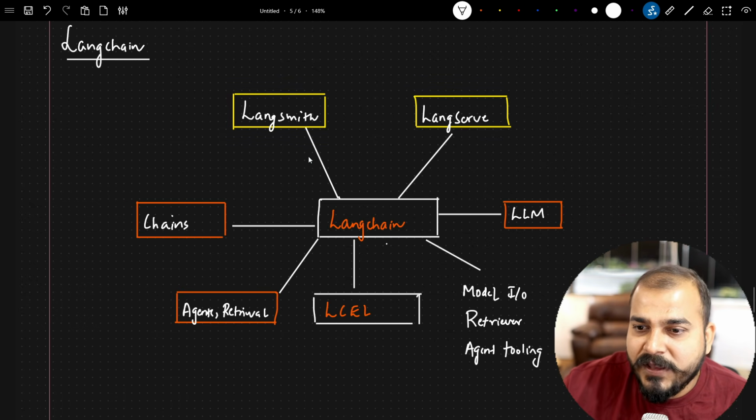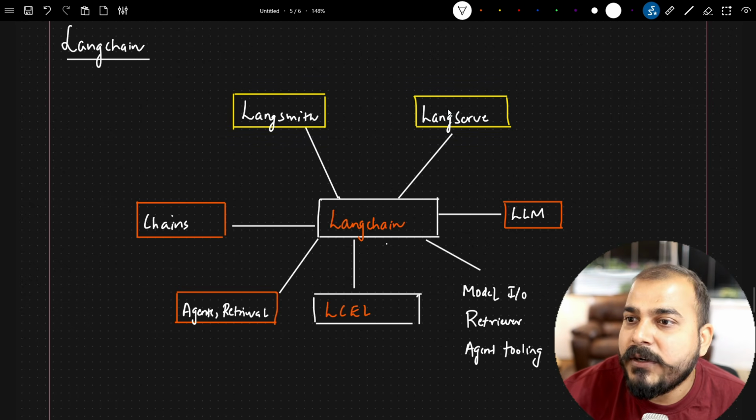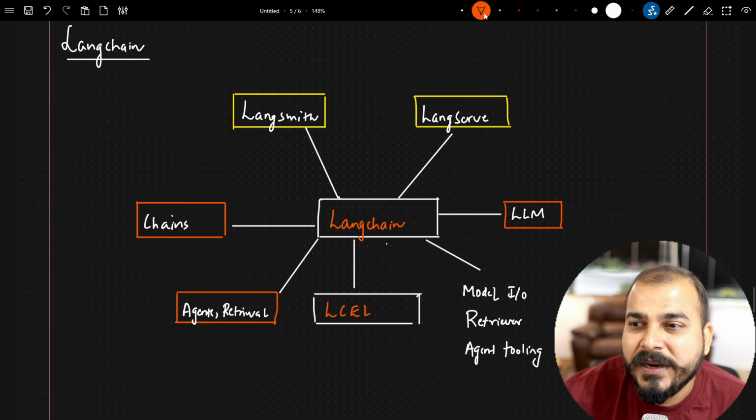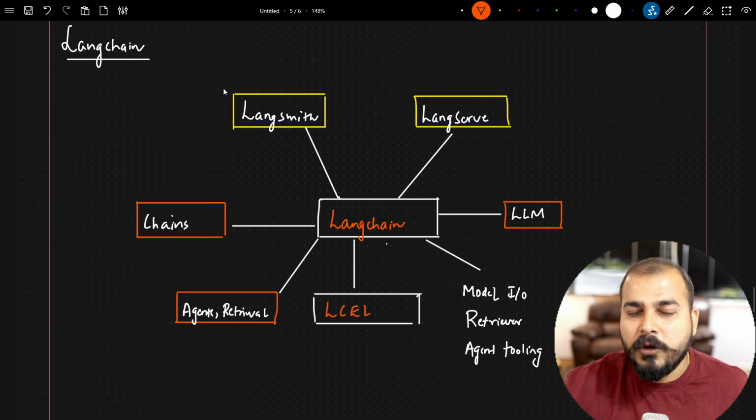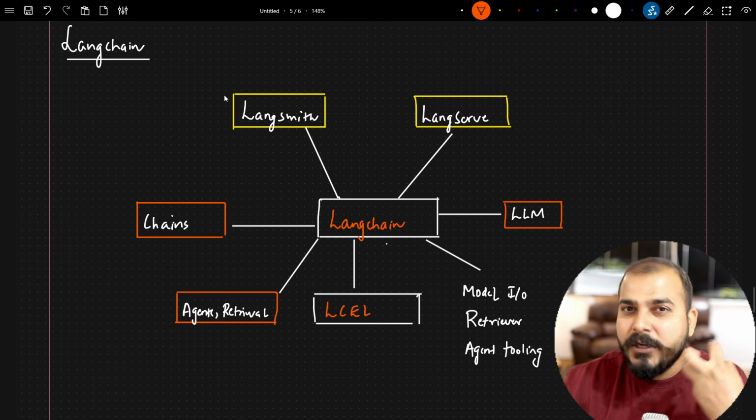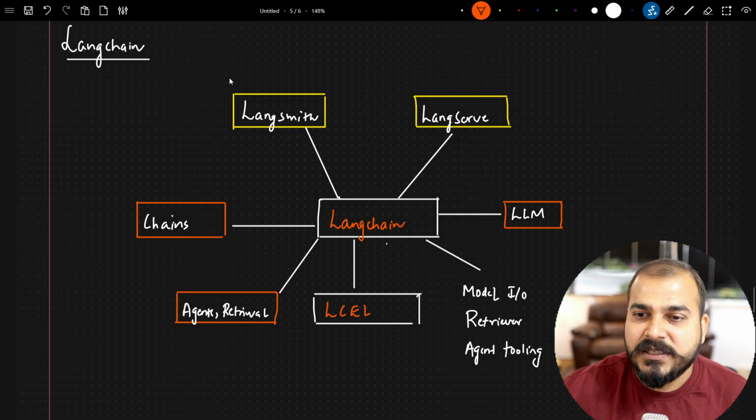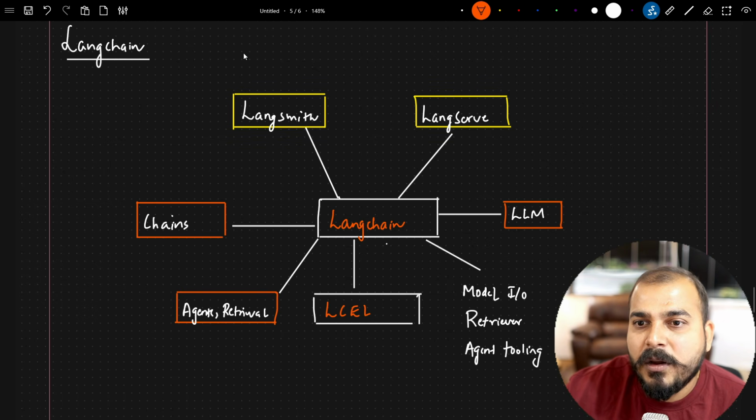So over here you'll be able to see LangSmith. Here you'll be able to see LangServe. If I talk about LangSmith, recently I made a simple video on this, but I will try to create more videos on that in this series. LangSmith will help you to monitor your application. It will help you to debug your application.